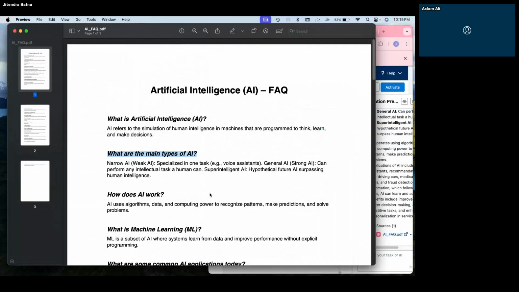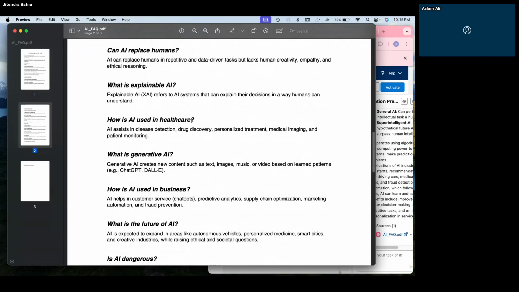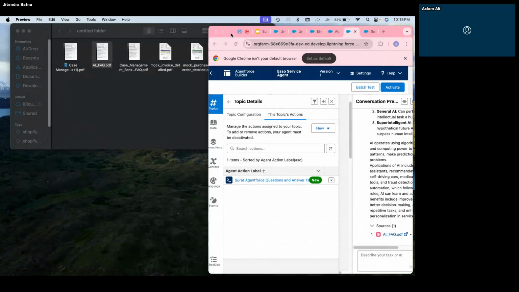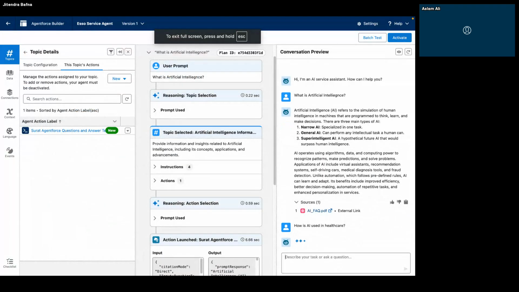Let me ask more questions. What are the main types? Instead of main types, I can take some, yeah, this one, or maybe, yeah, I take one more. So there are various approaches you can use, right? So basically, like how AI is used in healthcare. Now it is reading AI.